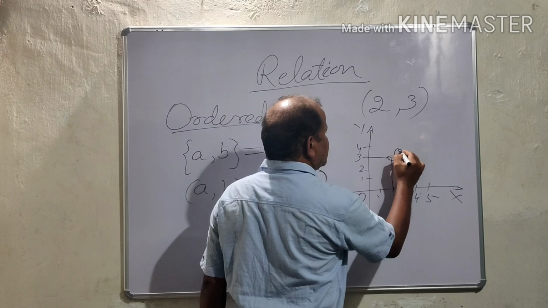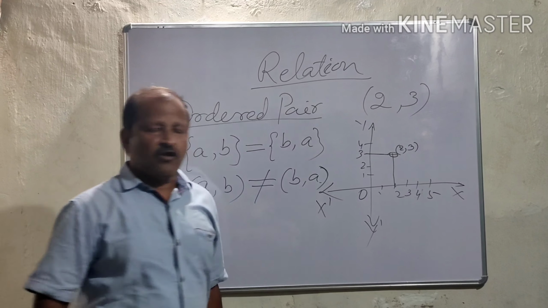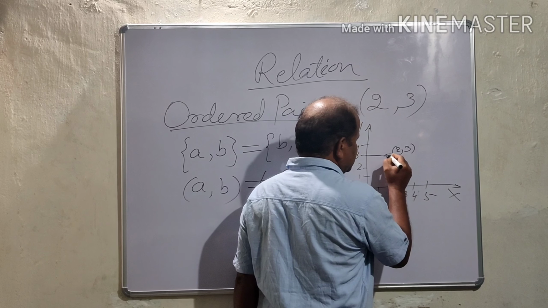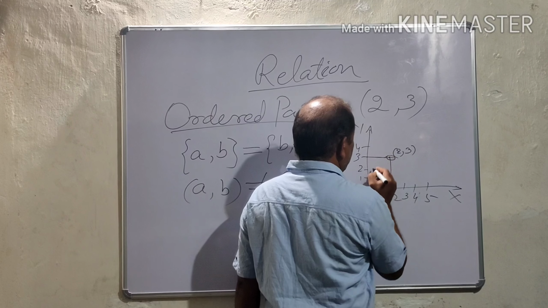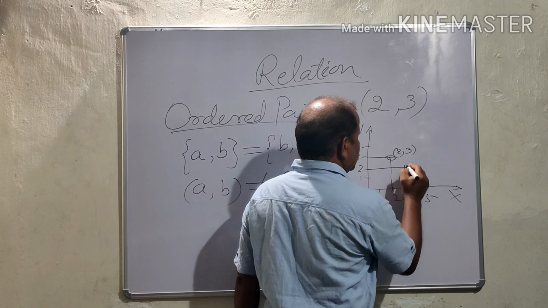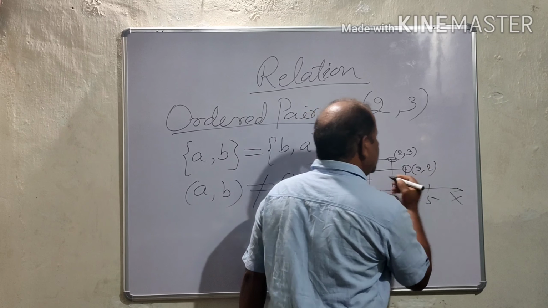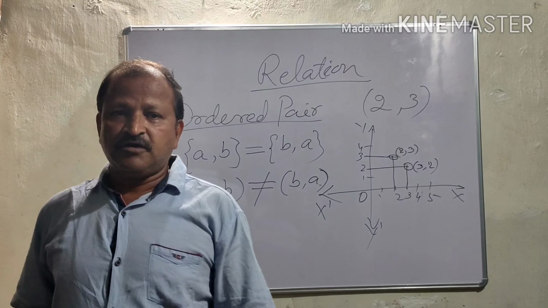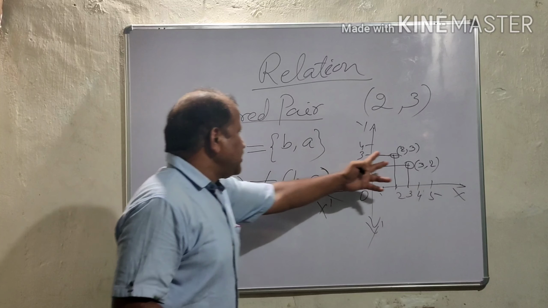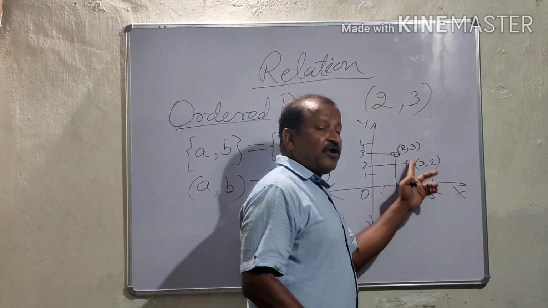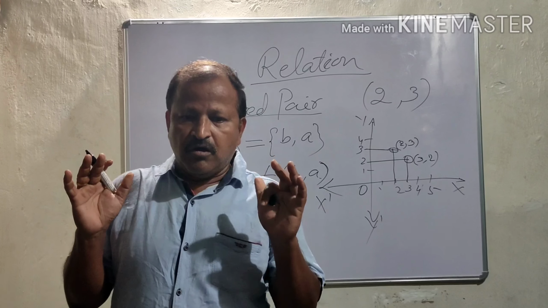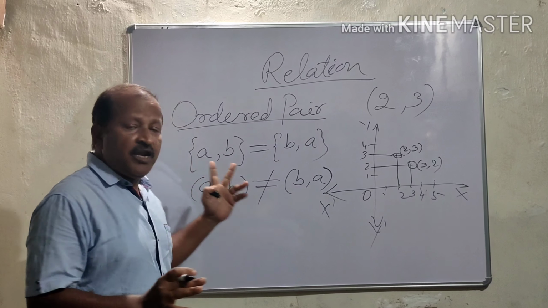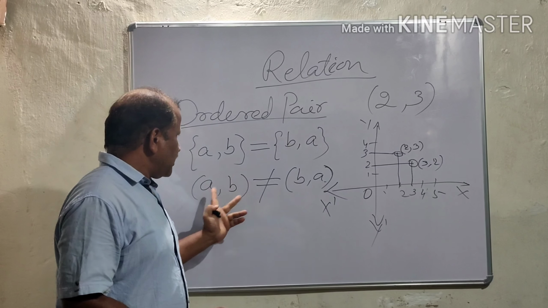Suppose this is the point which is represented by the ordered pair (2, 3). But (3, 2) is this point. You know it well. They represent two different points, (2, 3) and (3, 2). They are not equal. They are not the same point. So understand what is an ordered pair? Ordered pair means a pair of elements properly ordered.